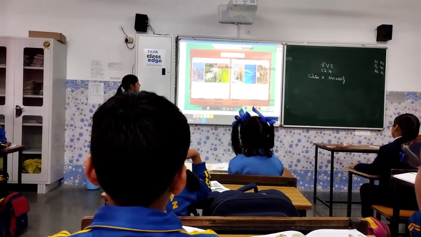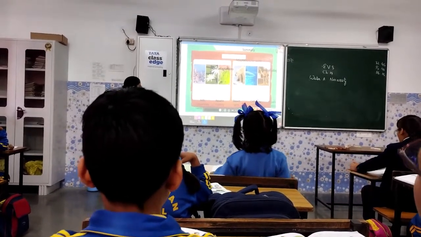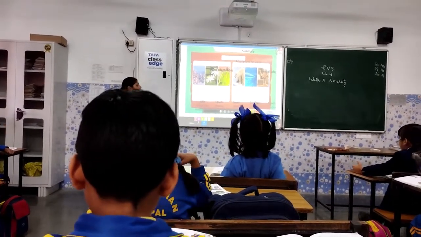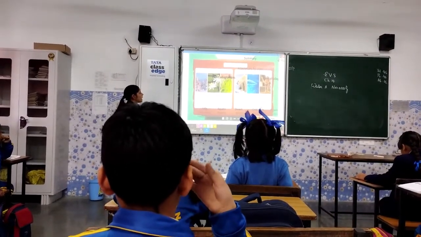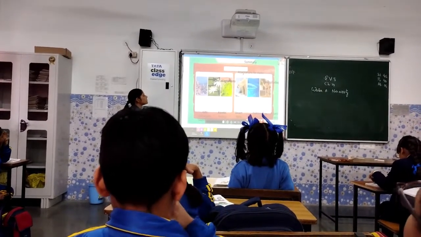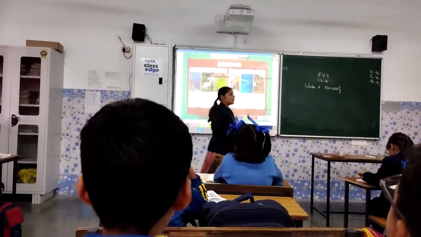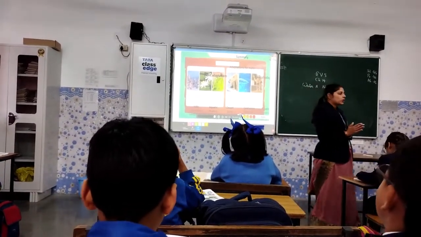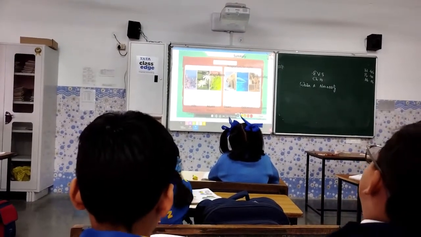Here is a quick recap about adaptation in plants and animals for water. Now, when we have studied about the adaptation of plants and animals, we have studied the plants in hilly region, aquatic plants and plants in desert region. When we are talking about adaptation for animals, we study about the polar bear. Where is it found? Polar bear is found in cold areas. So they have furs on their skin and they also require only average water for their survival.